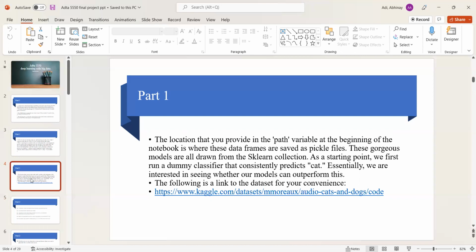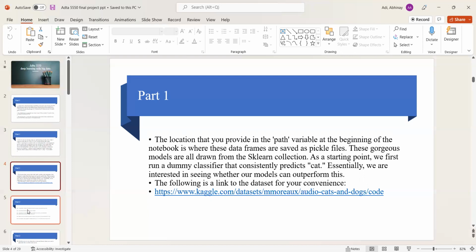We first run a dummy classifier that consistently predicts cat. Essentially, we are interested in seeing whether models can outperform this. I have provided a link where I got this data set.